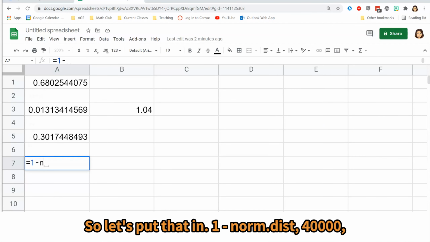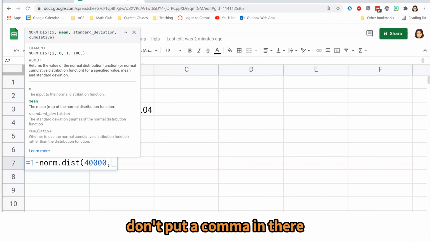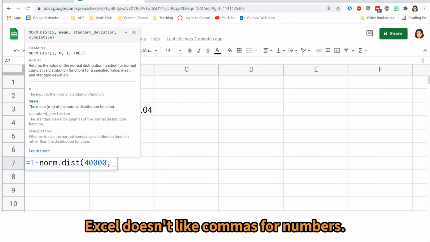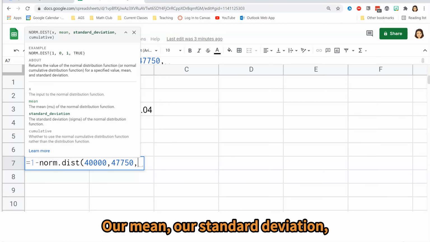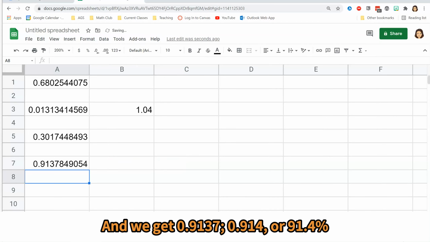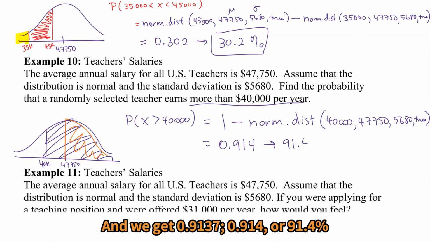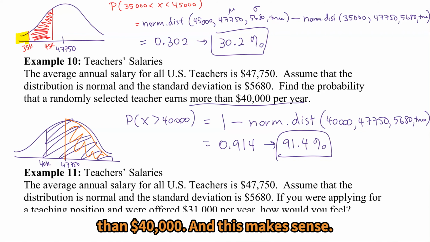So let's put that in. 1 minus norm.dist, 40,000. Don't put a comma in there. Excel doesn't like commas for numbers. Commas in Excel are separating arguments in the function. Our mean, our standard deviation, and then always true. And we get 0.9137, 0.914, or 91.4% that a randomly selected teacher is going to earn more than $40,000.